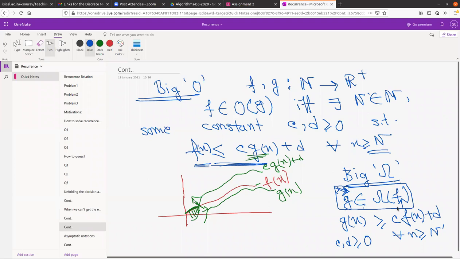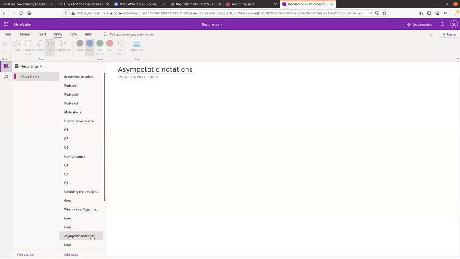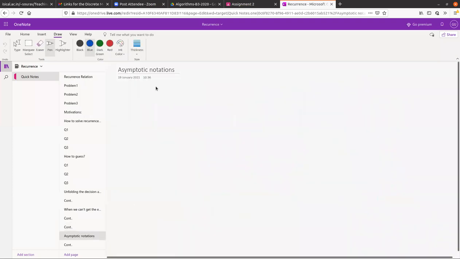Do you guys have any questions from this part? Or is this fine? These things should be clear because you were using them every now and then. Okay, this is clear, right? I hope this is clear.